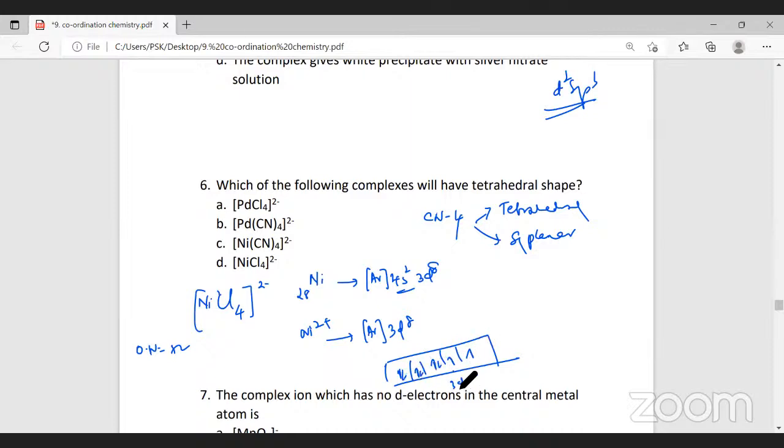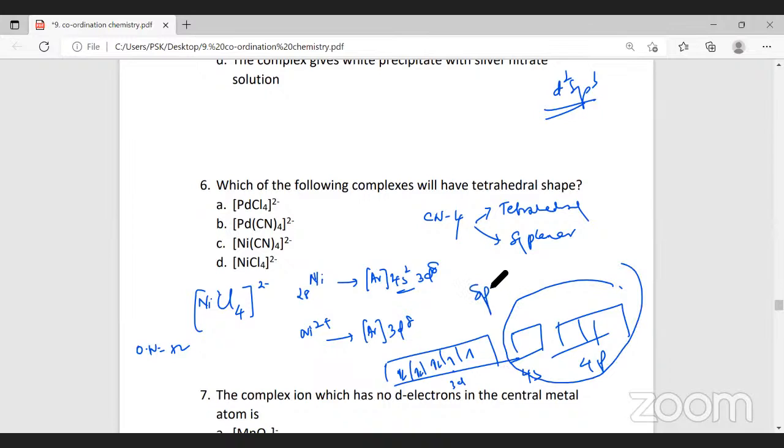Two electrons are there. Now, since the coordination number is 4, the central metal nickel has to generate 4 vacant orbitals. What are the 4 vacant orbitals it can generate? It is 4s and 4p. So here the hybridization will be sp3 hybridization. When the molecule undergoes sp3 hybridization, the shape of the molecule is tetrahedral. So in this complex, NiCl4 2 minus, tetrachloronickelate 2 minus, the hybridization of nickel is sp3. Therefore, this will have tetrahedral geometry.